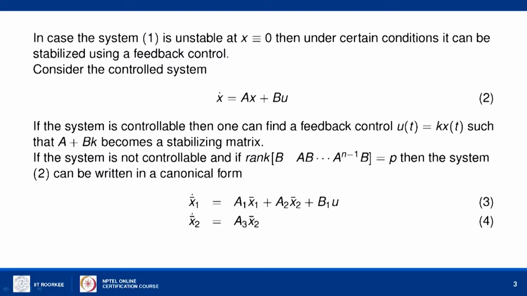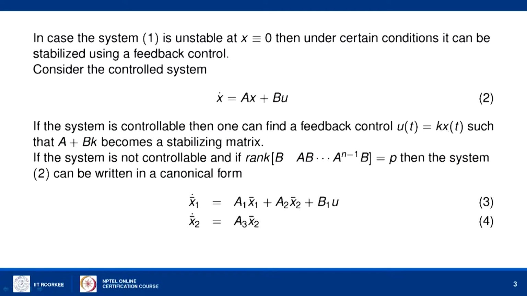This is possible if the system is controllable, if the pair A and B are such that the rank of B, AB, A square B, etc., is equal to n. In that case, we are able to find a feedback control to stabilize the system. But in case the system is not controllable, with A and B such that the rank is not full, then the rank of B, AB, A square B, up to A power n minus 1 B equals p, which is strictly less than n. So, the system is not controllable.